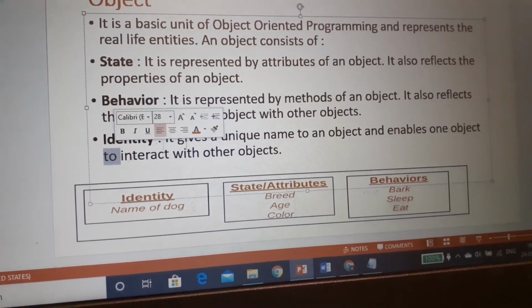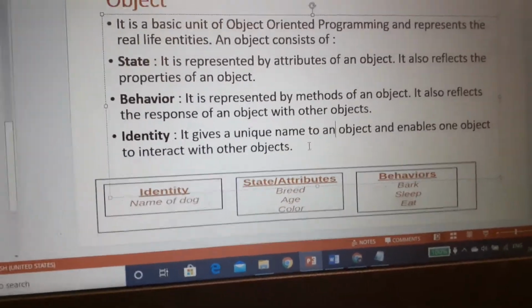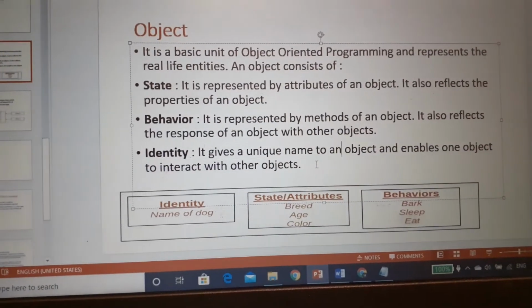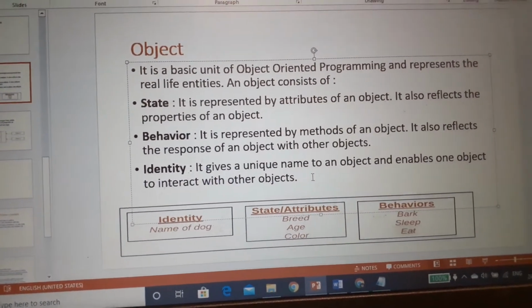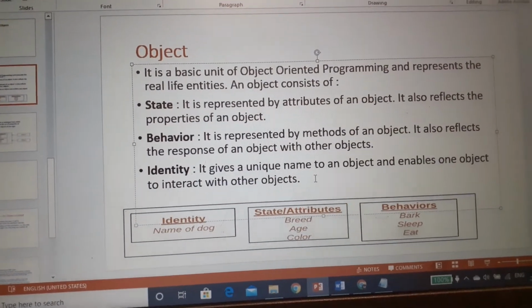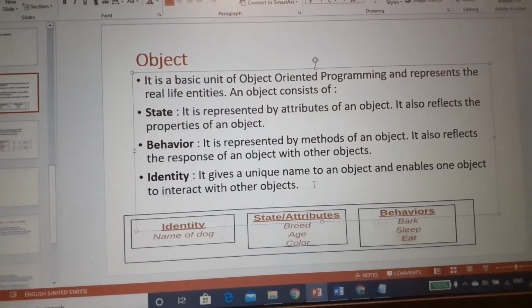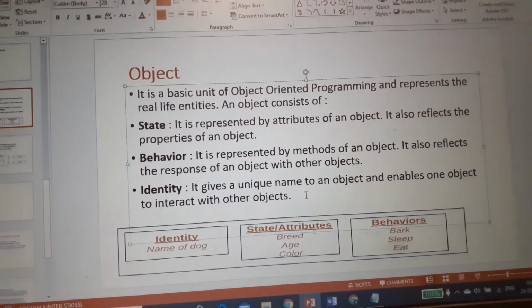And identity. Identity means every object should have some unique name. You have a name, I have a name. With that name, we can interact with each other. Similarly, in Java, every object has an identity. With that identity, one object can interact with other objects.